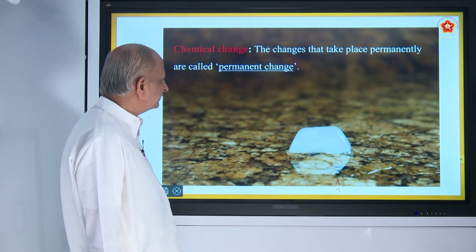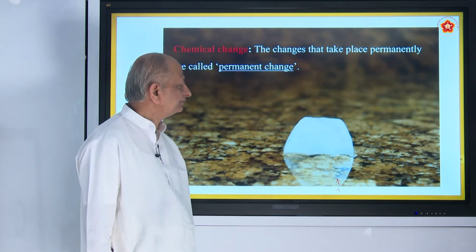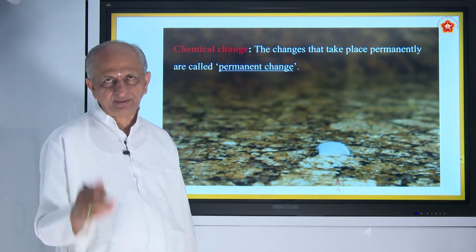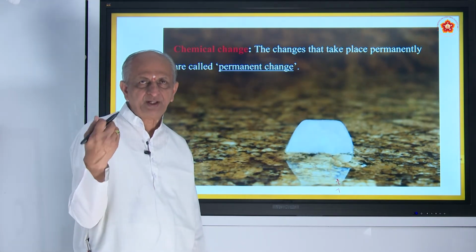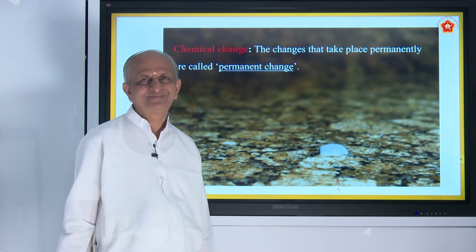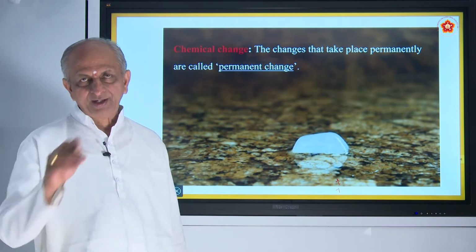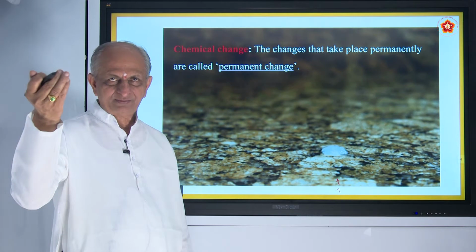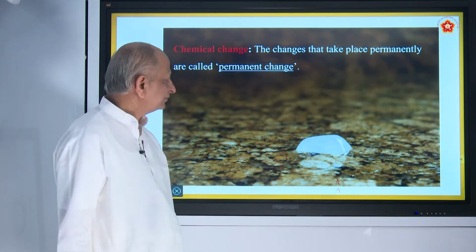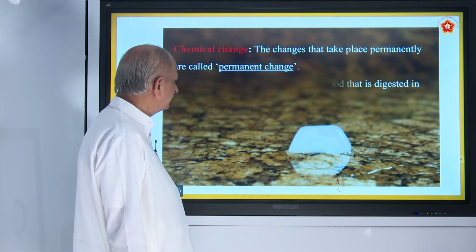Chemical change, the change that takes place permanently, is called chemical change. It's a permanent change. For example, if you burn carbon, it becomes carbon dioxide. Carbon dioxide cannot be brought back to carbon. That is what is meant by permanent change. Hydrogen and oxygen mixed together become water. Water cannot be regained into hydrogen and oxygen. Is it not? So that is what is called chemical change.